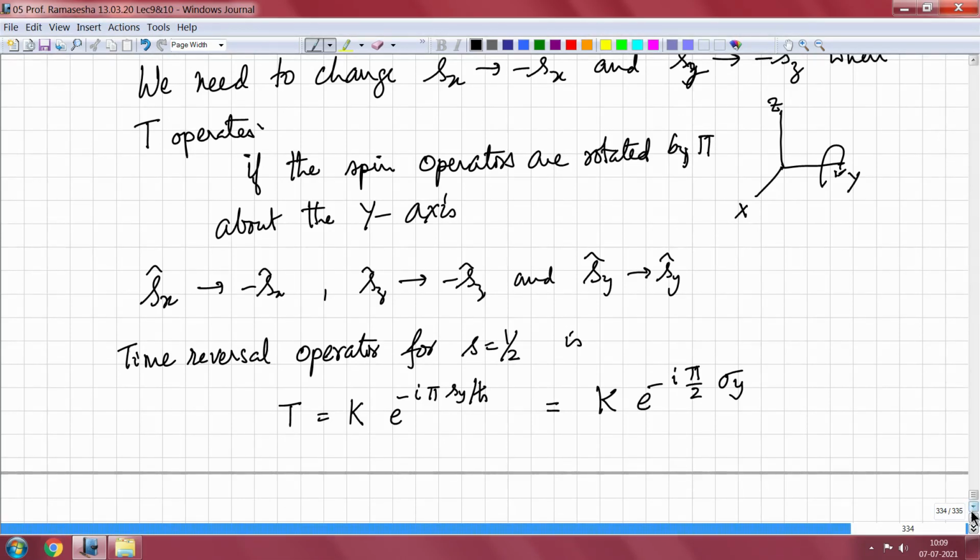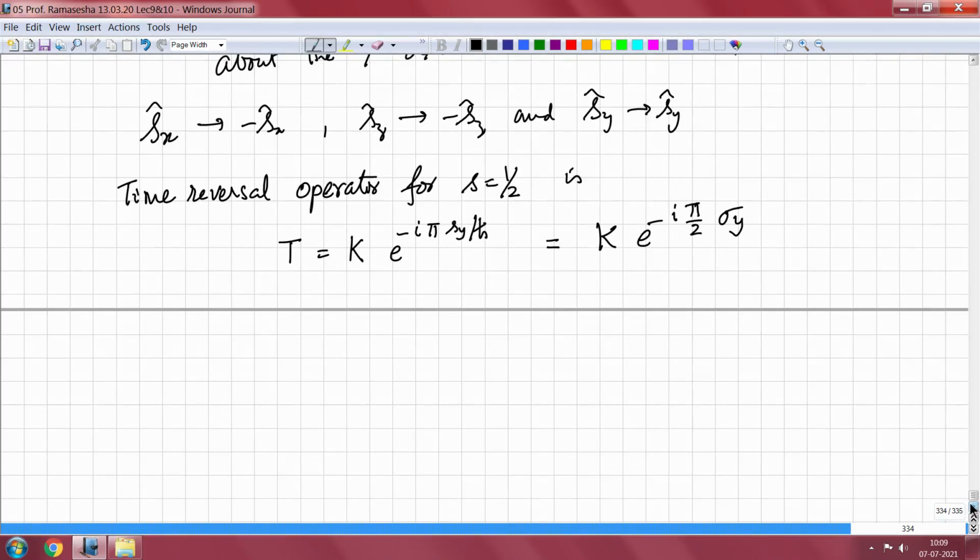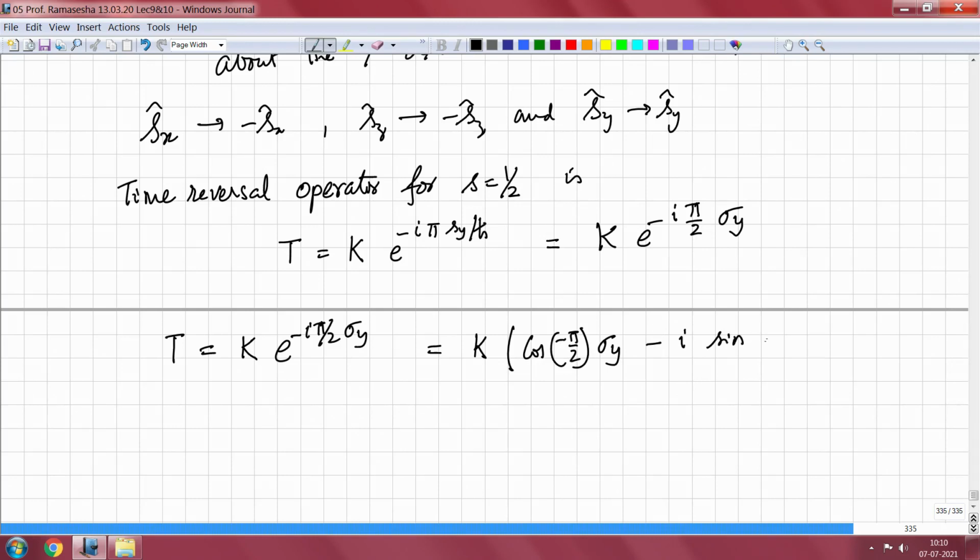Now, let us see whether we can simplify it further. So, I have T equal to K e to the minus i pi by 2 sigma y, or I can write it as K into cos of minus pi by 2 sigma y minus i sin of minus pi by 2 sigma y.